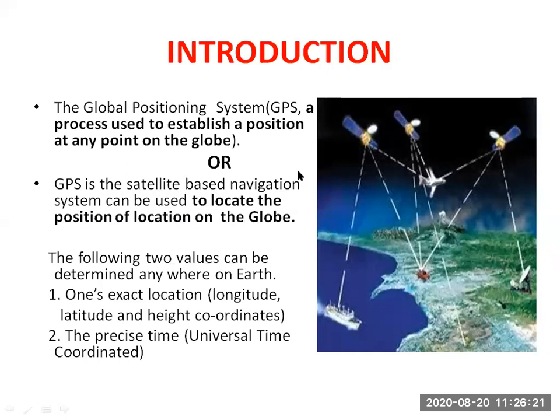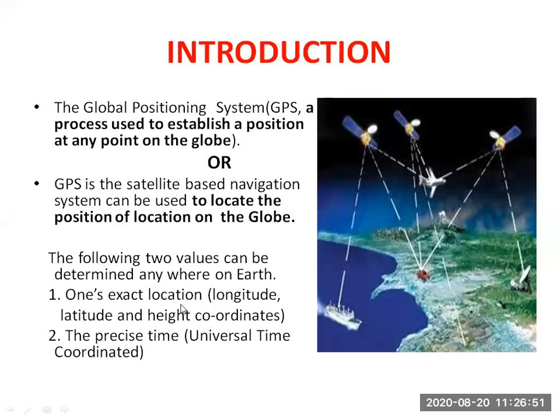That is nothing but GPS, the Global Positioning System. Has everybody understood what GPS is? GPS is the process to establish a position at any point on the globe. Okay. Now see the next point: the following two values can be determined anywhere on the earth.